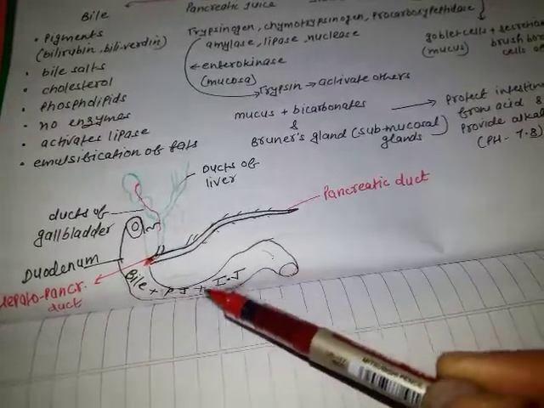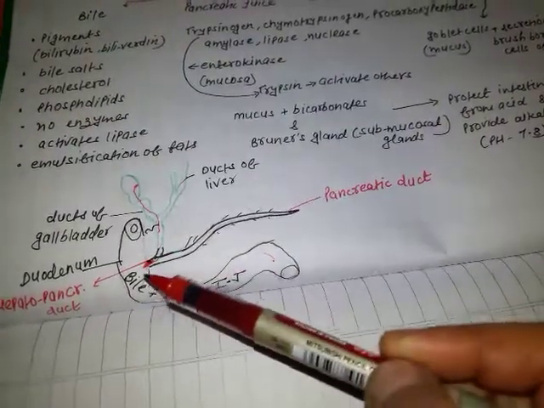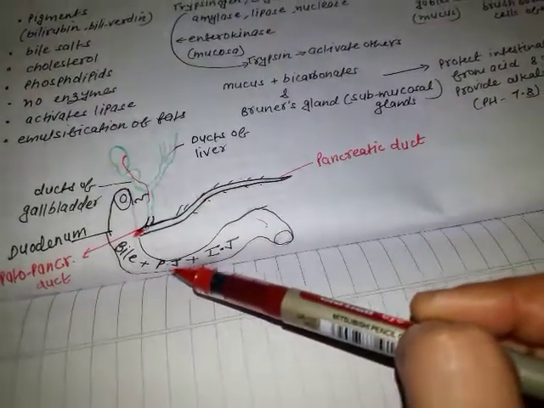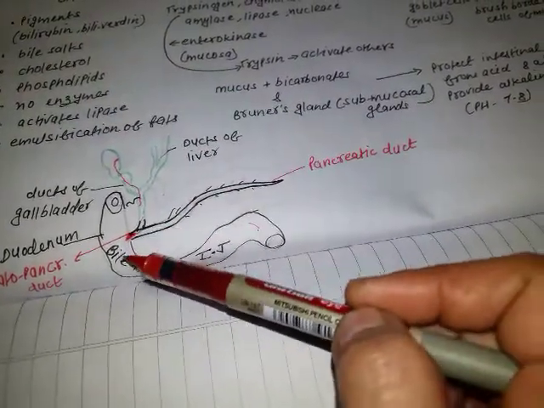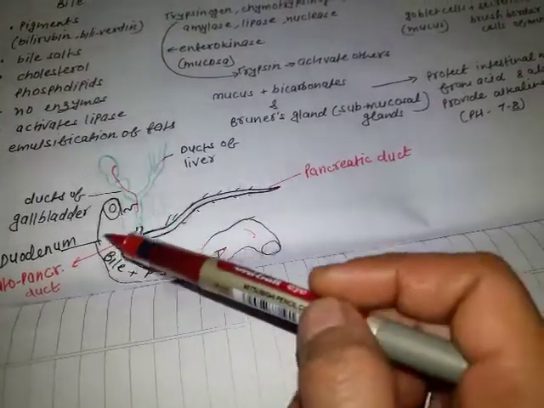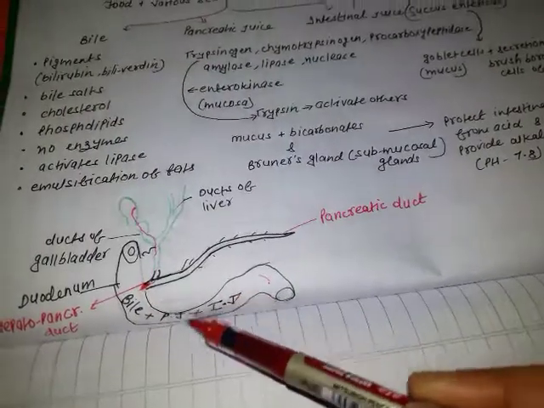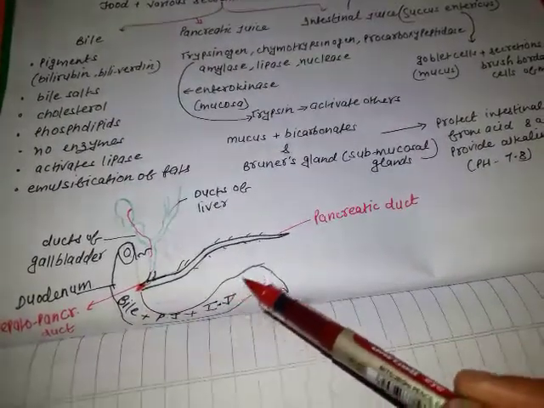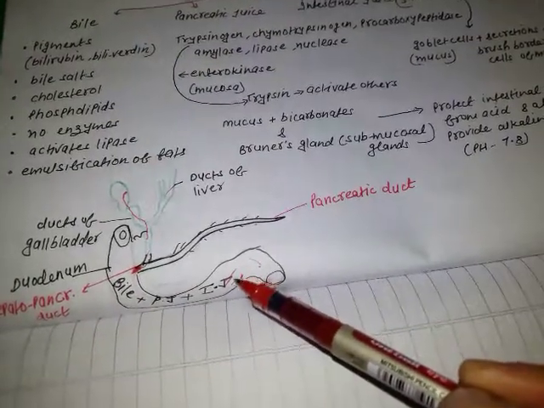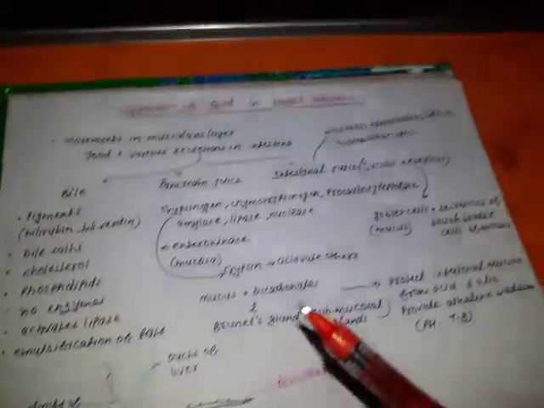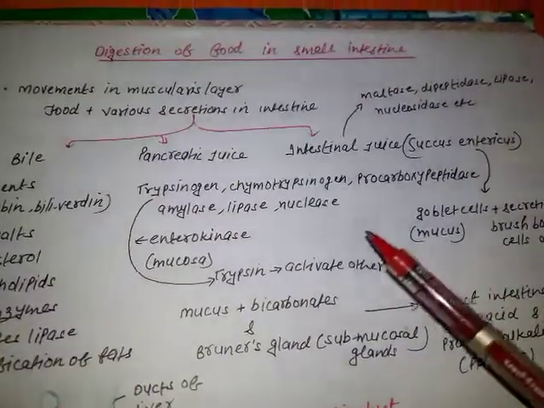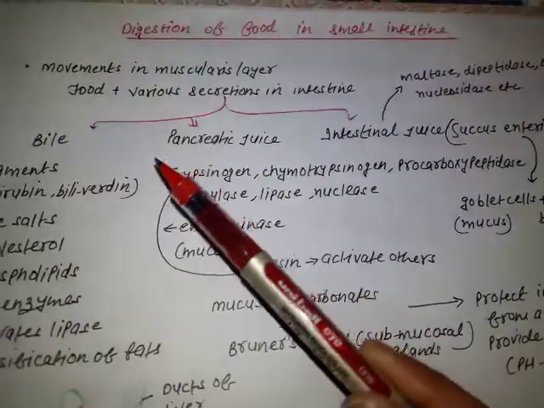So what does the small intestine contain? Bile from the gallbladder, pancreatic juice from the pancreas, and intestinal juice of the intestine itself. Fine. So these are the secretions in the intestine with which food will get mixed. Now let's study these secretions, like what are the components of these secretions.